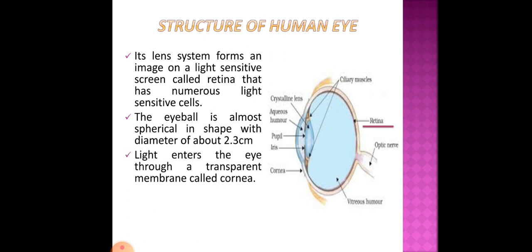Light enters the eye through a transparent membrane called the cornea. So this is your cornea. As you can see, this pink line indicates the cornea, and this cornea is a transparent membrane through which light enters our eye.